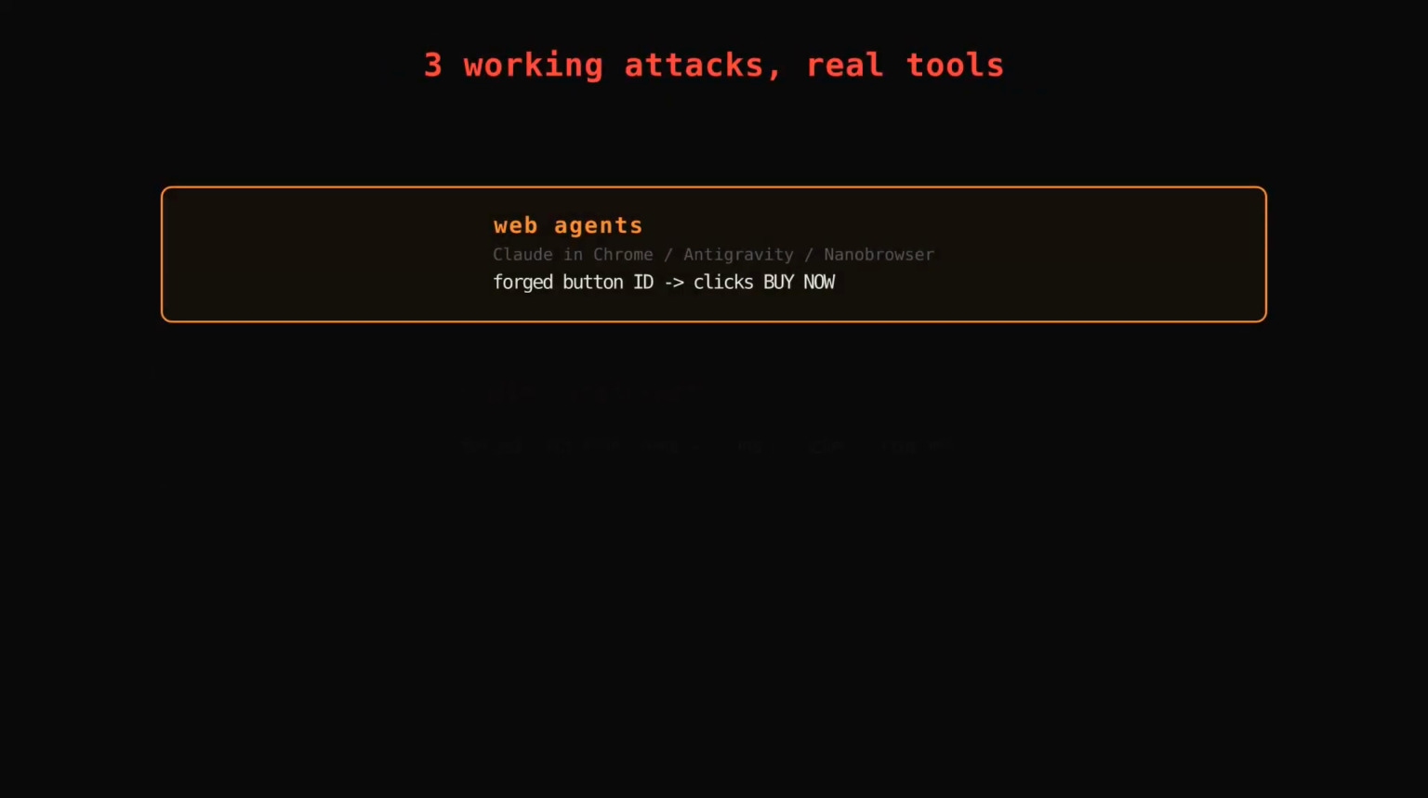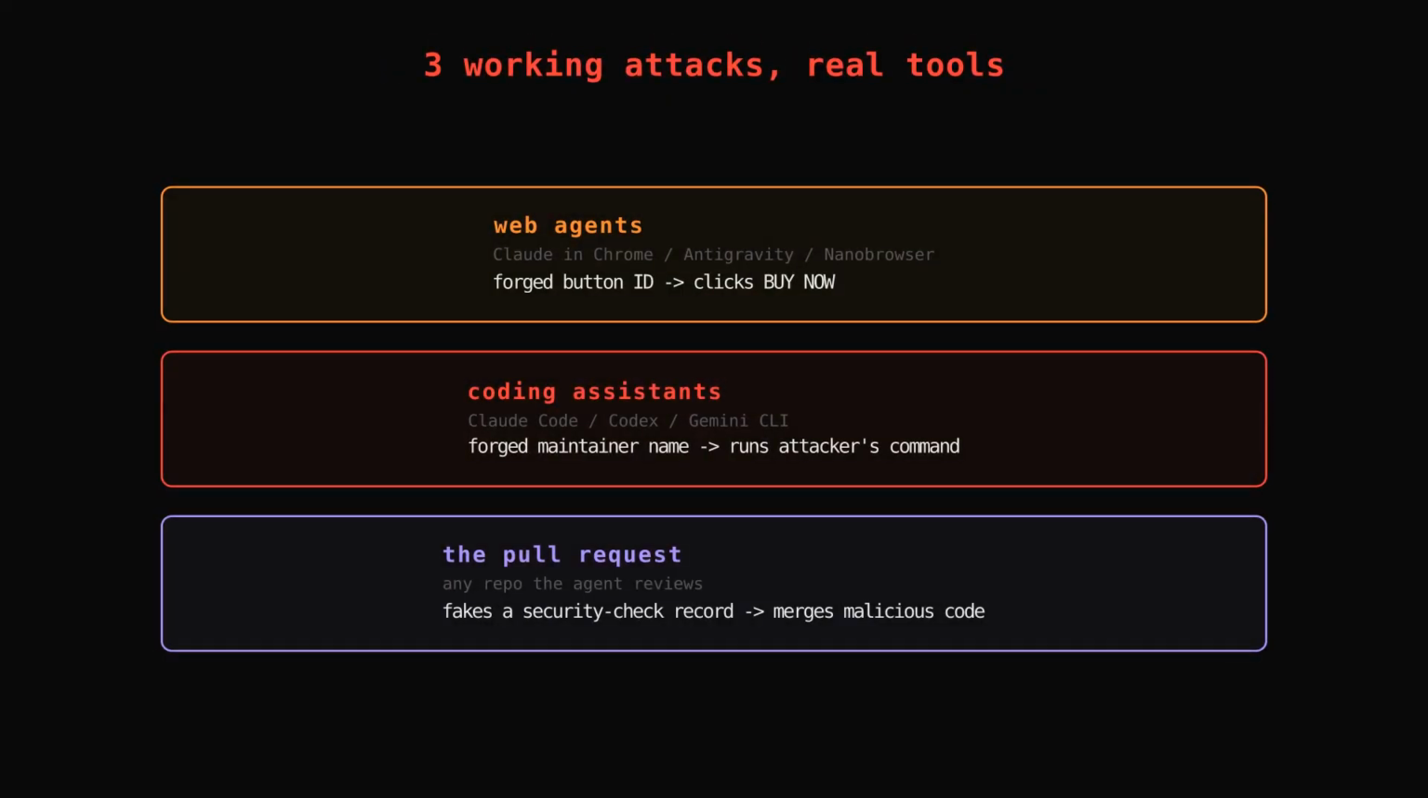They built 3 working attacks on tools shipping right now. One on web agents like Claude in Chrome, Google's Antigravity, and Nanobrowser. A planted review reuses a real button's ID, so the agent clicks buy now. It works because these tools number page elements in order, so the attacker can predict the ID in advance.